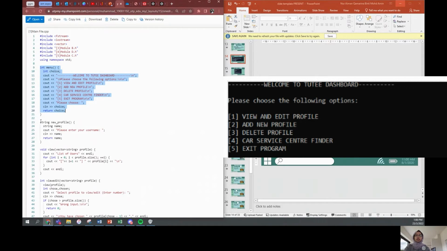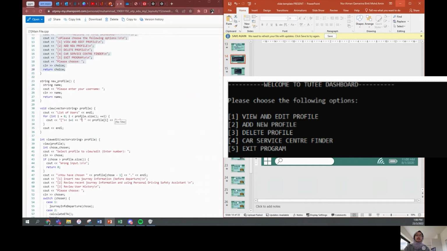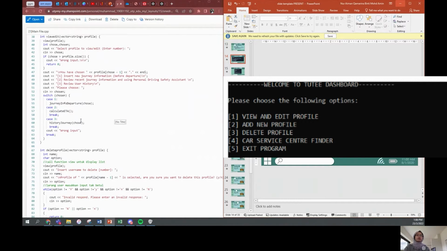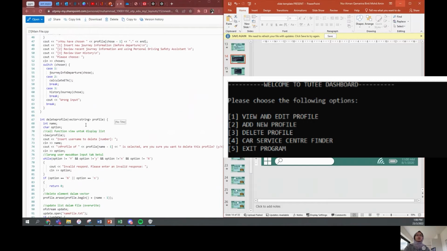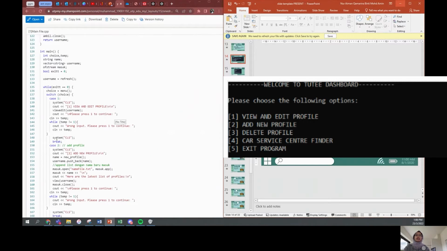The function is to display the menu and to ask for input choice from the user based on their preference, just like this on my right at the PowerPoint. We have already entered module 1, which consists of the menu function and the add profile function, which will be explained later. Back to the main file.